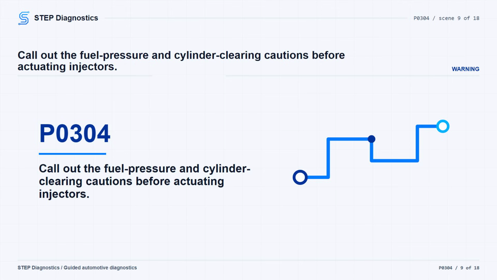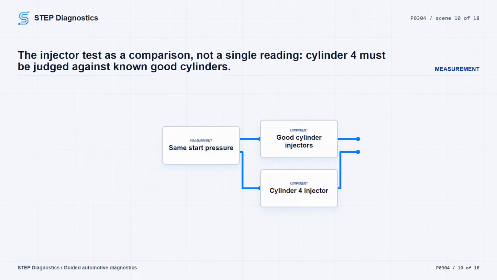Turn the ignition on. Let fuel pressure reach maximum and stabilize, and record that as the starting pressure. With the scan tool, actuate the fuel injector for cylinder 4 while watching the gauge, then record the ending pressure. After each injector actuation, start the engine to clear fuel from the cylinder. Skipping that can damage the engine. Repeat the same test on several good cylinders, always starting from the same starting pressure, and compare the ending pressures.